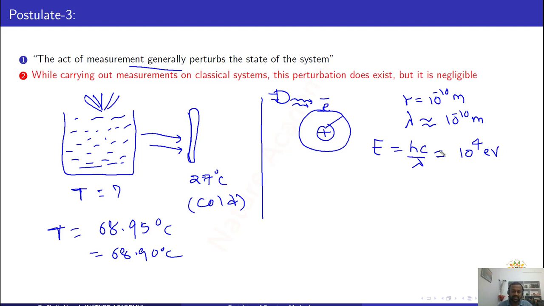When you substitute the h value, c value and lambda value, you will get a photon energy of 10^4 electron volts. That means to bombard this electron, we should use a photon of energy 10^4 electron volts. If you use a photon of this energy, the electron gets ejected from this orbit. We know that the ionization energy of an electron in a hydrogen atom is 13.6 electron volts.